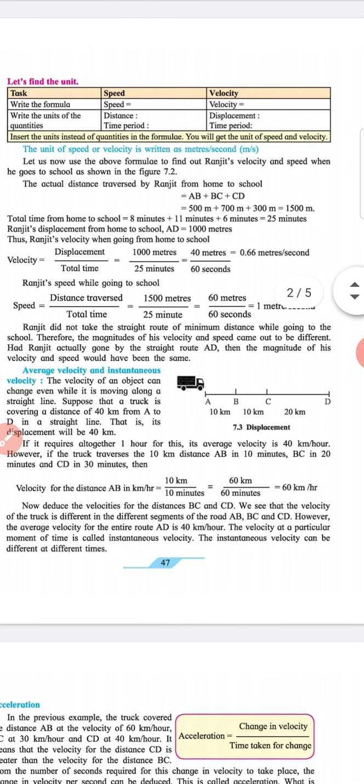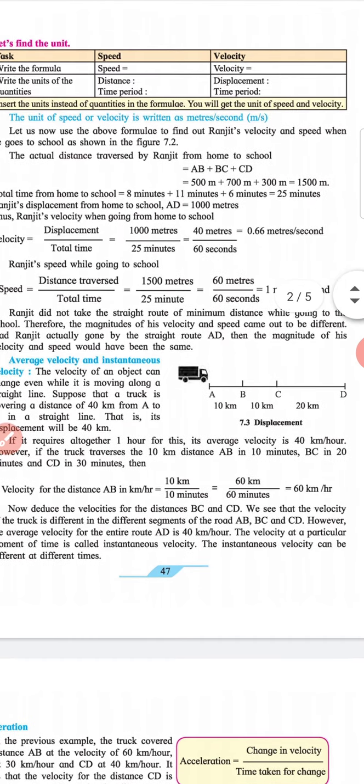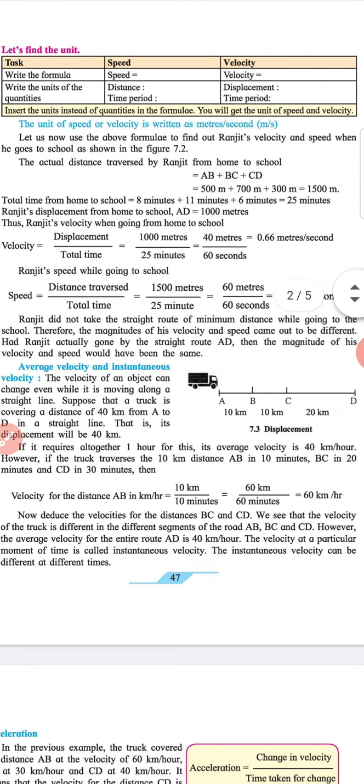Now deduce the velocity for the distance BC and CD. We see that the velocity of the truck is different in the different segments of the road AB, BC and CD. However, the average velocity for the entire route AD is 40 km per hour. The velocity at a particular moment of time is called instantaneous velocity. The instantaneous velocity can be different at different times.